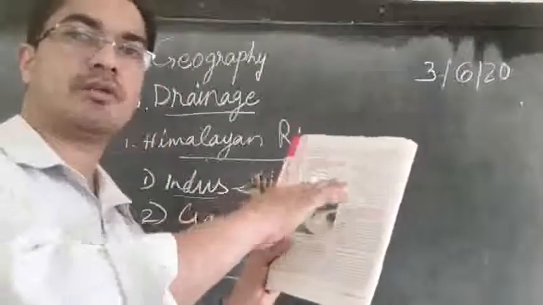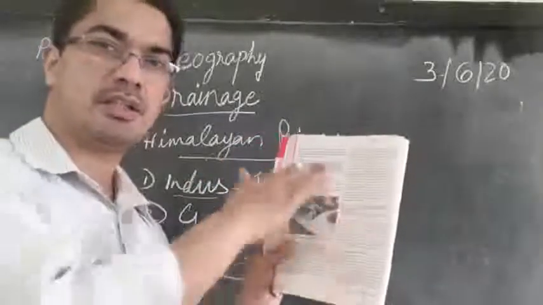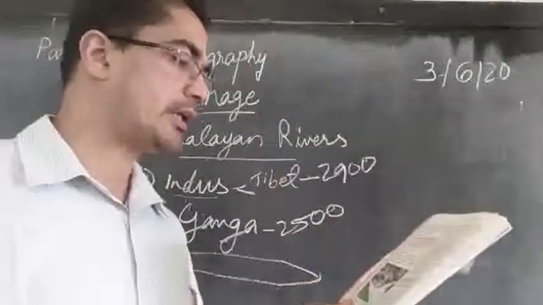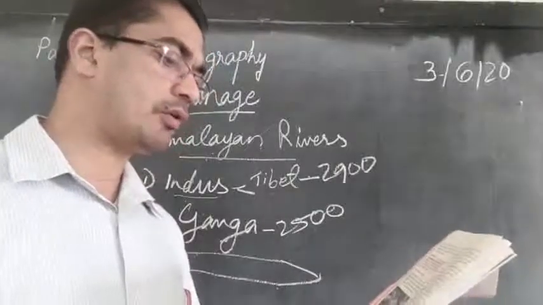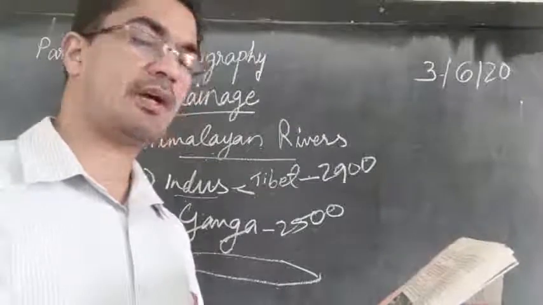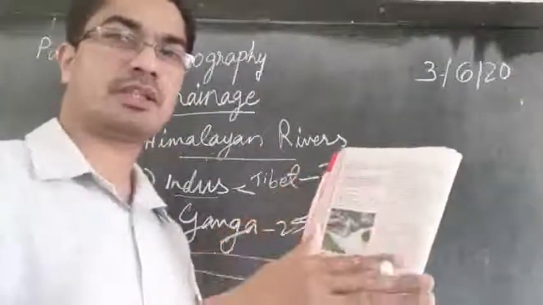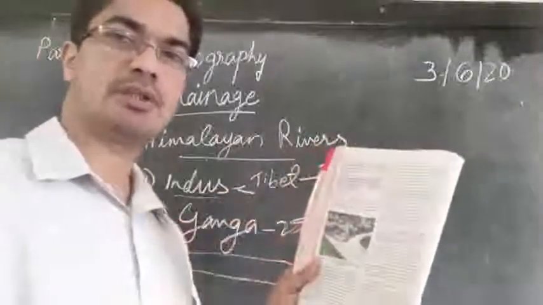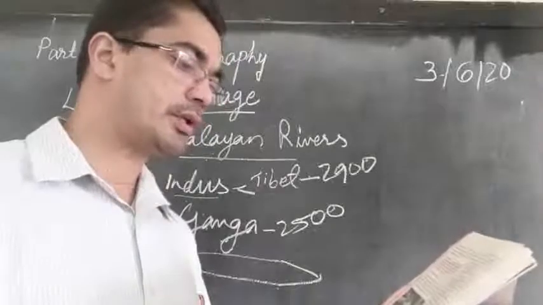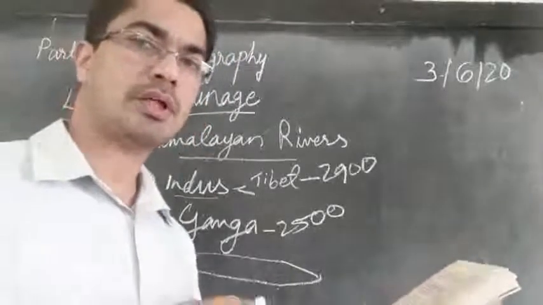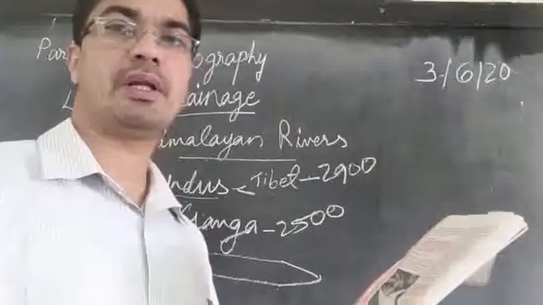If you take from the highest place in the north to the south, the slope is just 300 meters. In other words, there is a fall of just 1 meter for every 6 kilometers. So when it is flowing for 6 kilometers, the slope is only 1 meter. That is very slow. Water will flow very slowly because the slope is very little.